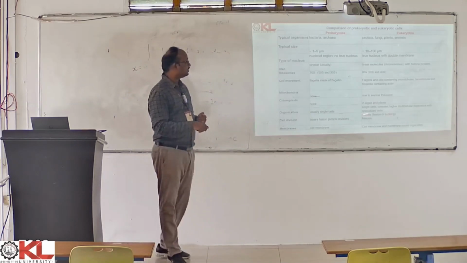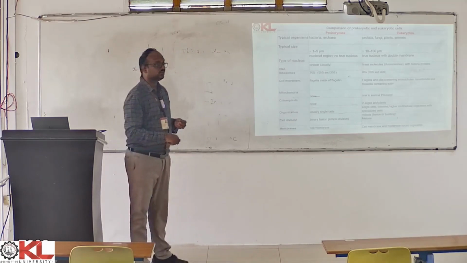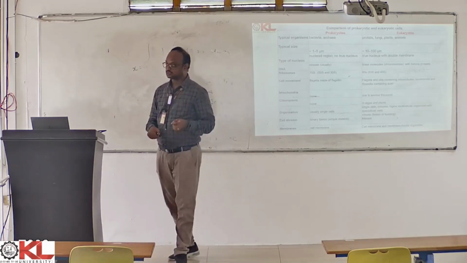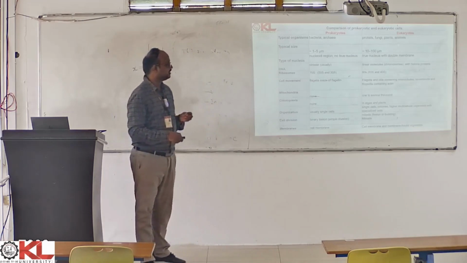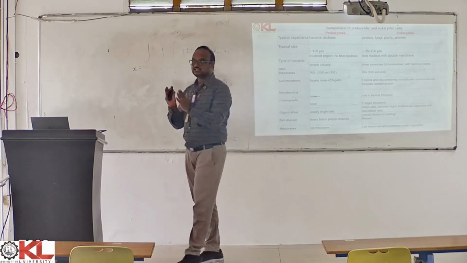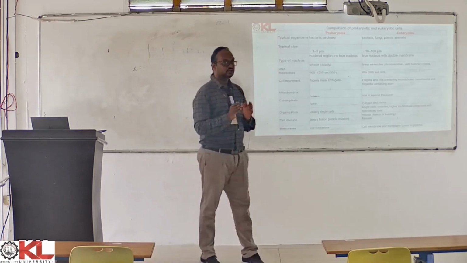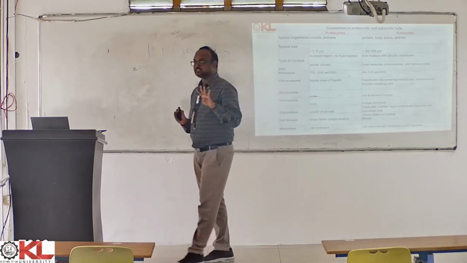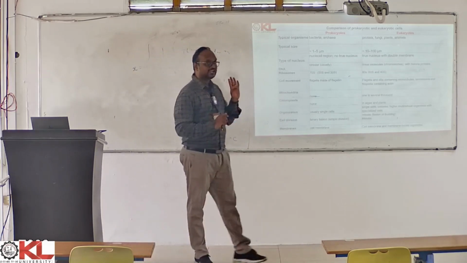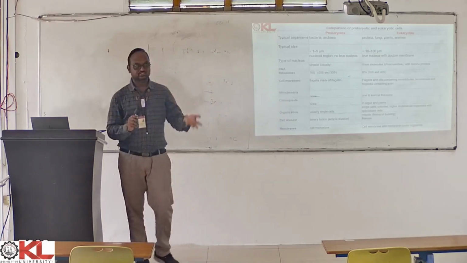Whereas in case of eukaryotes, you have mitosis and you have meiosis. There are two different types of cell divisions happening in eukaryotes. In mitosis, one cell will divide into two exactly similar cells, whereas in meiosis, one cell will divide into four cells which are not similar to the parent cell. Mitosis is called identical division, whereas meiosis is called reductional division.